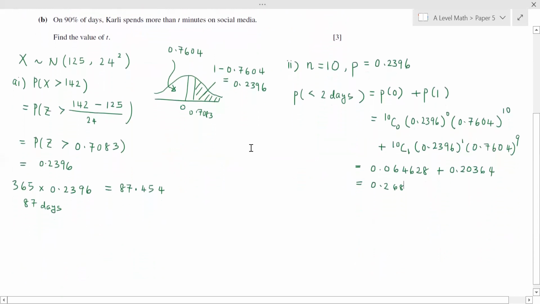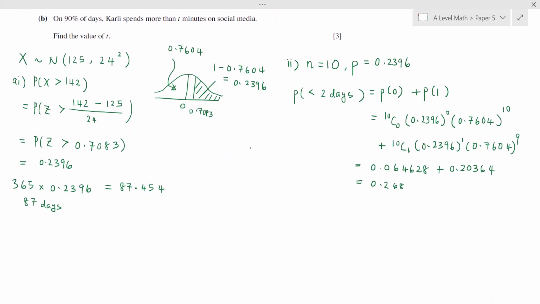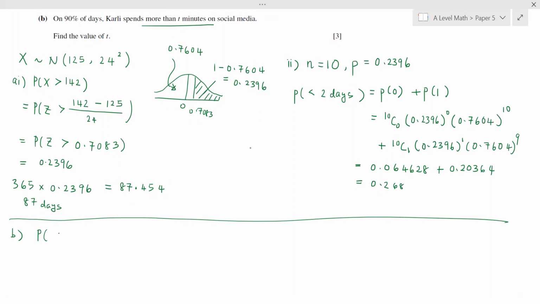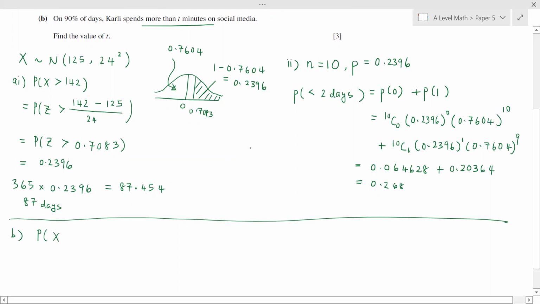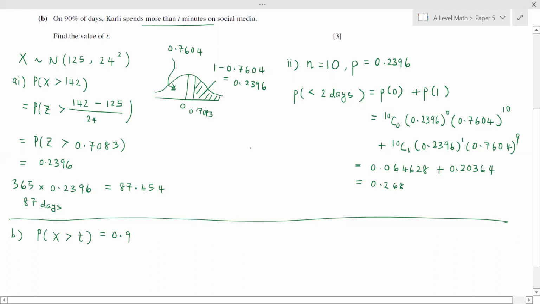Part B, on 90% of days. So for part B here, on 90% of days, Carly spends more than T minutes on social media. We need to find the value of T. So the probability that the time spent on social media is greater than T is given by 0.9.